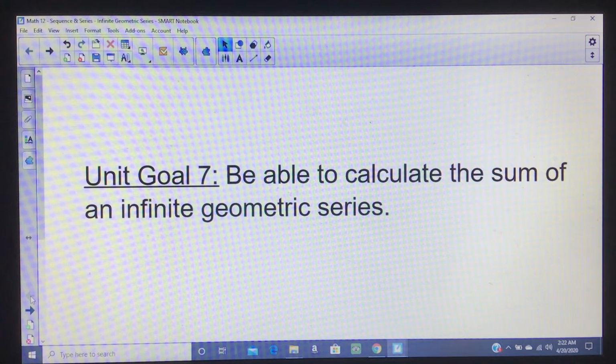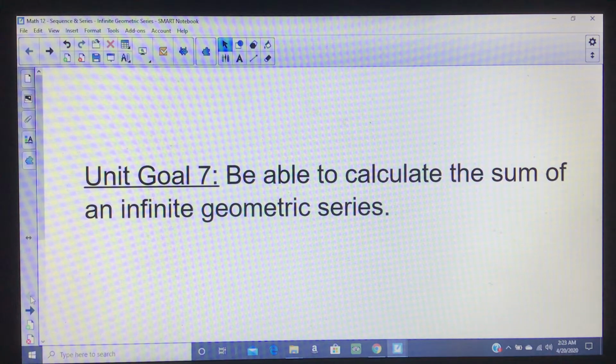Okay, the purpose of this video is to go over unit goal 7 of our sequence and series unit. Basically, unit goal 7 is how we're going to be able to calculate the sum of an infinite geometric series. So we haven't talked about an actual infinite series, that is adding up the entire series. There's a reason we haven't talked about that, so I'll talk about what it actually means to add up the entire series. And then why are we actually going to get a value?